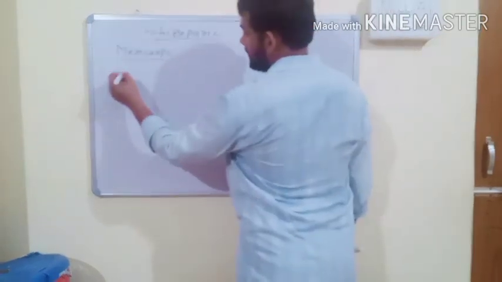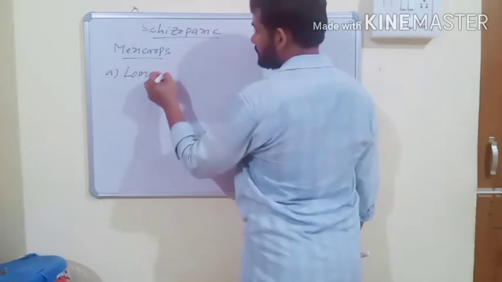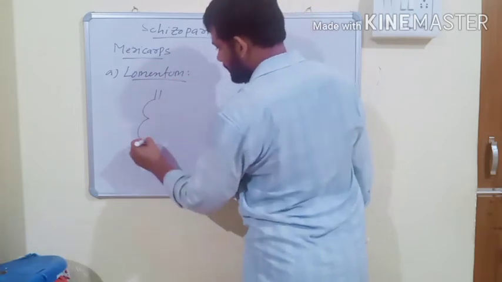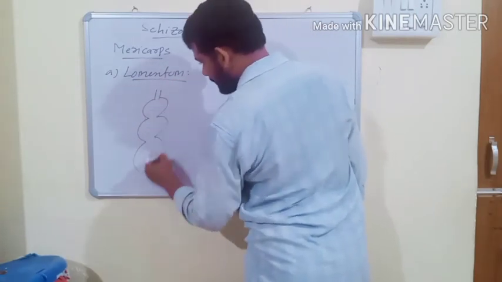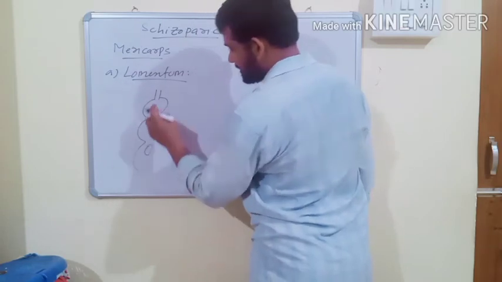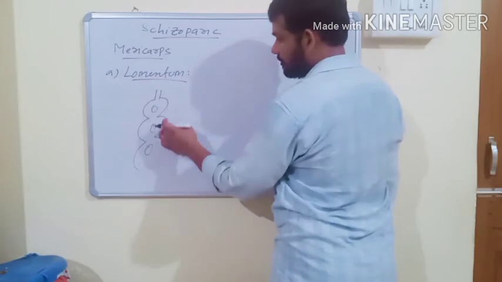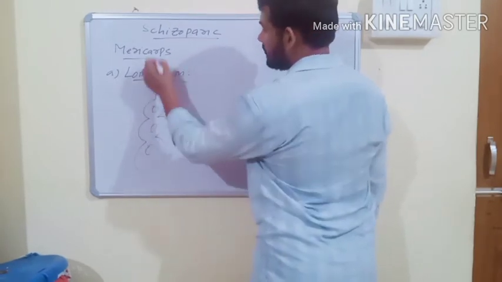The first one is lomentum. In this fruit, the fruit is constricted between the seeds. These are the two seeds. Between the seeds, the fruit is constricted to form small parts, and these parts are known as mericarps.